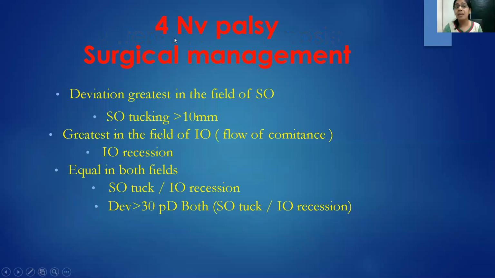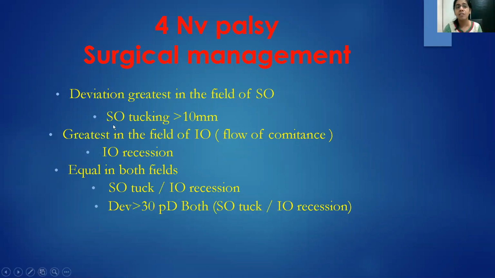Now, how do you manage fourth nerve palsy? There are certain rules that we follow for fourth nerve palsy. I'm going a bit more superficially because you would not be asked absolutely into the surgical details. If the deviation is greatest in the field of superior oblique, by which I mean if you depress the eye and you adduct it and you feel that the hypertropia is coming much more, we would be planning a SO tuck.